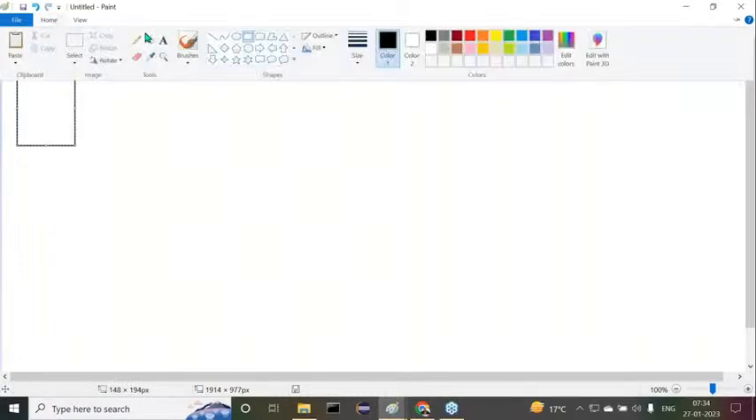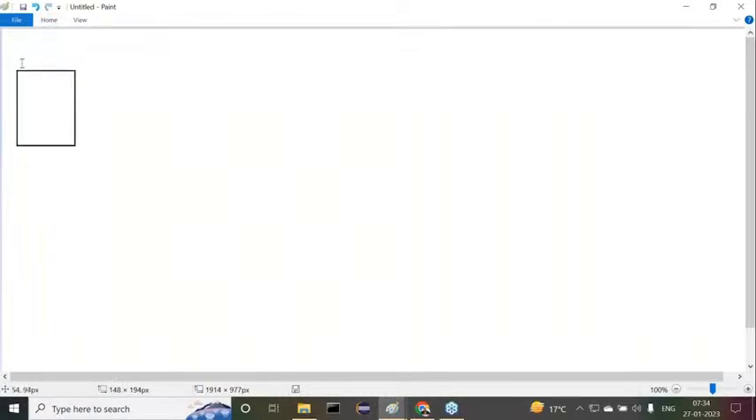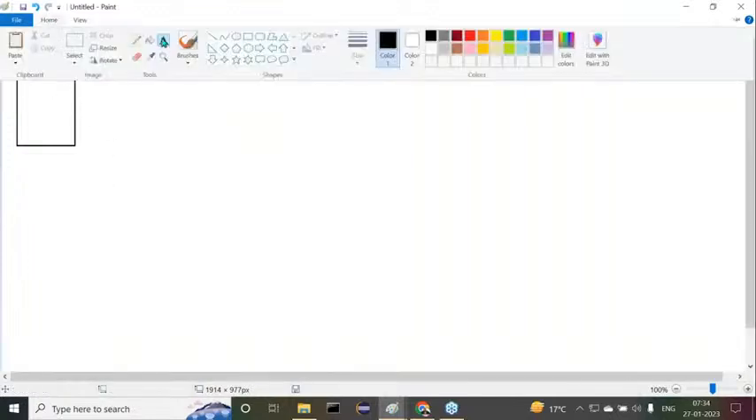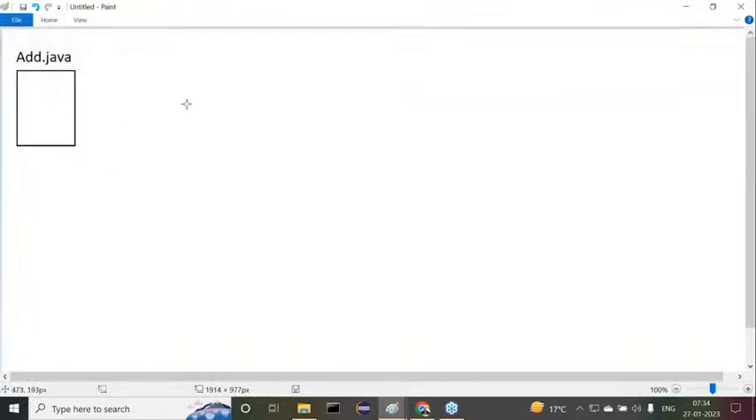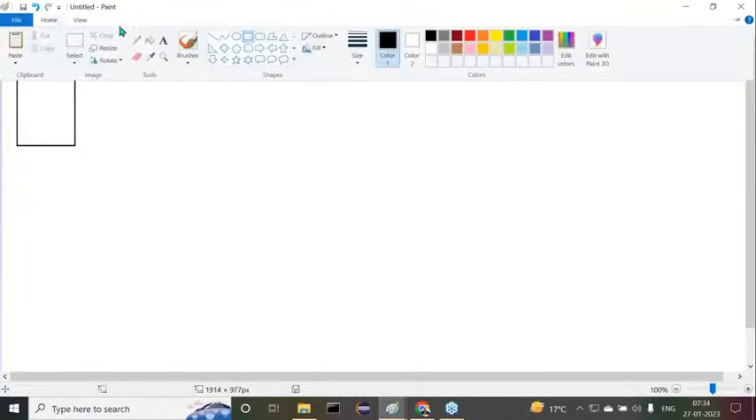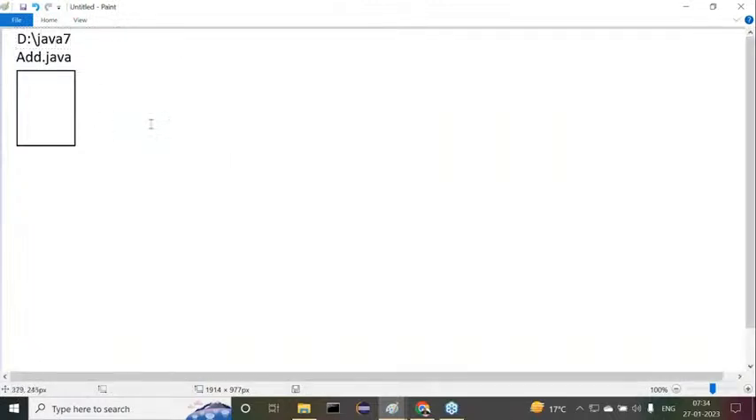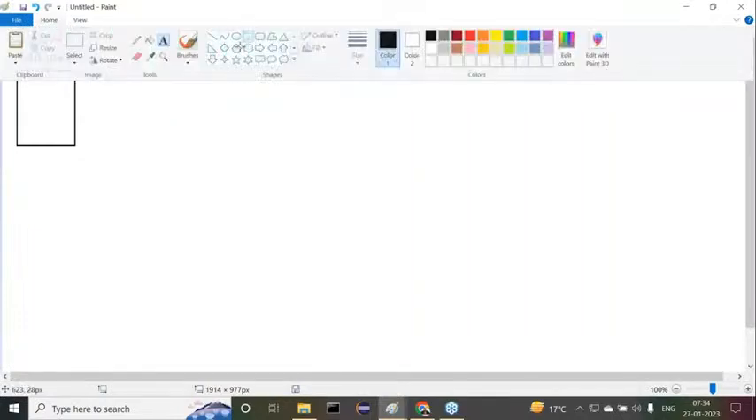I prepared a Java file. My Java file name is Add.java. Now I need to compile and execute my program. Whenever we prepare a .java file, for example, I prepared this .java file in d:/java 7, there I prepared add.java. I want to compile and execute my program.